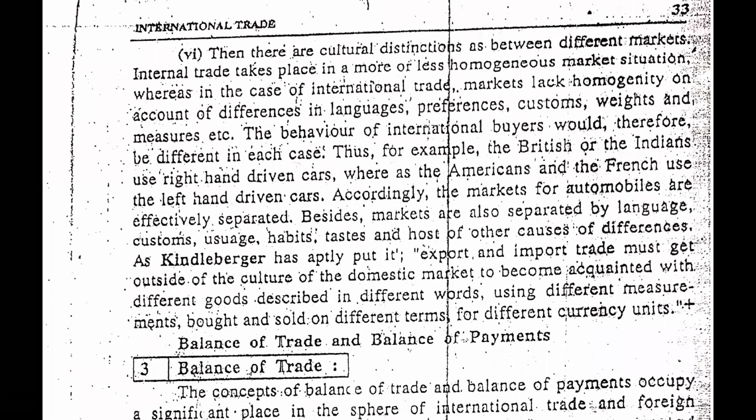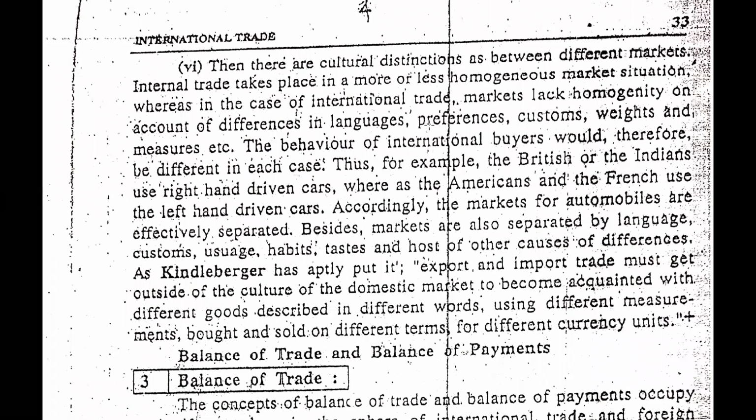Now guys, we will move further, and the last difference between internal and international trade is that there are cultural distinctions between the different markets. Internal trade takes place in a more or less homogeneous market situation, whereas in the case of international trade, markets lack homogeneity on account of differences in language, preferences, customs, weights and measures, etc. The behavior of international buyers would therefore be different in each case.